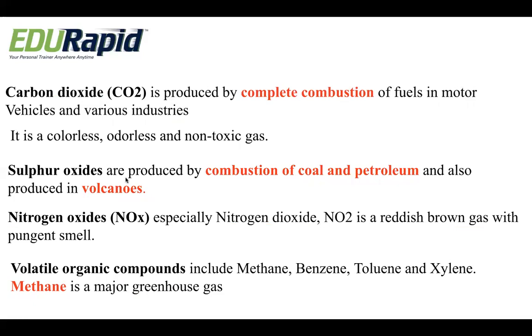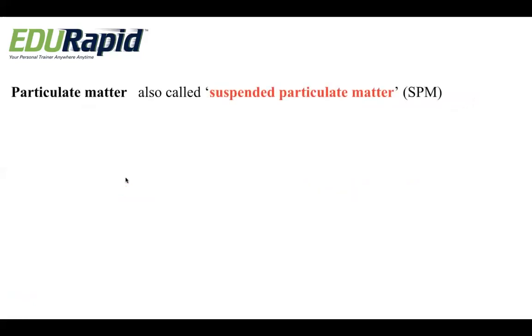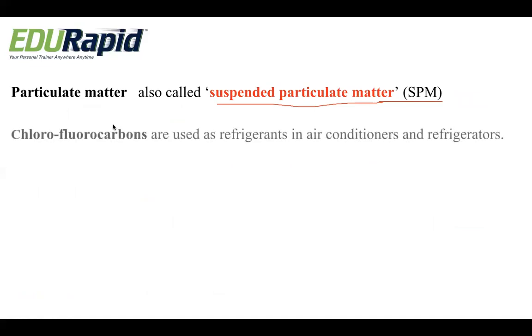Some of the other primary pollutants are particulate matters. What are particulate matters? These are the suspended particulate matter, that is some of the minute materials present in the atmosphere which will pollute the air. They are considered suspended particulate matters.